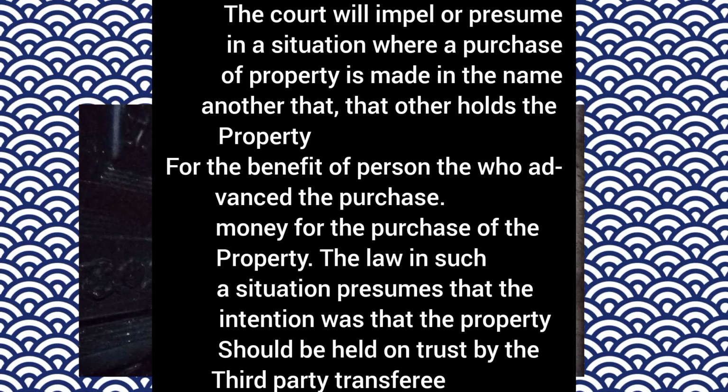So his claim failed. In that case, the court explained this presumption of resulting trust in the following words. The court stated, and I quote, "The court will imply or presume, in a situation where a purchase of property is made in the name of another, that the other holds the property for the benefit of the person who advanced money for the purchase of the property."